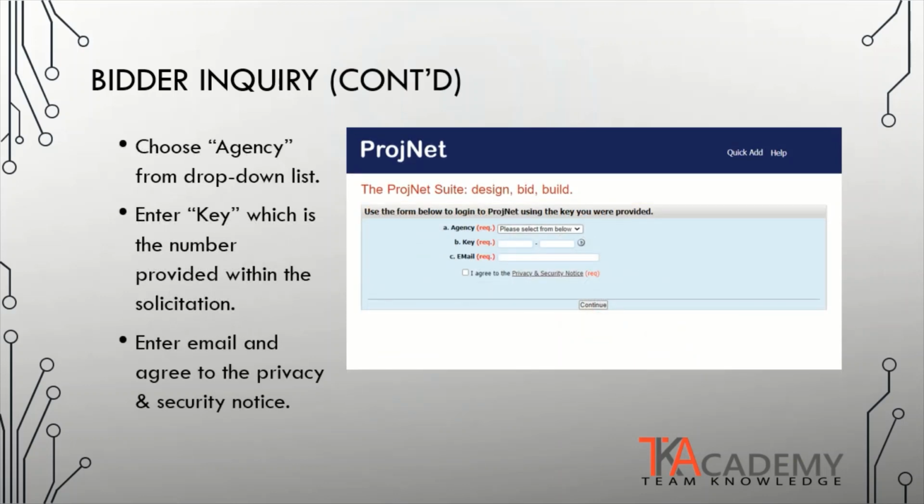Once you have accessed the bidder inquiry, you will be brought to a very simple screen that only has 3 fields for you to complete. The first field, you must select the agency from the drop-down menu. These are the agencies that are subscribers to the system and whose projects are included within the system. You must enter the key which is published within the solicitation or request for proposal that will direct the system to the specific project that you are trying to access.